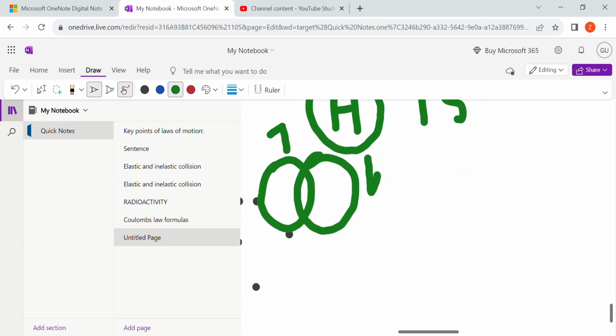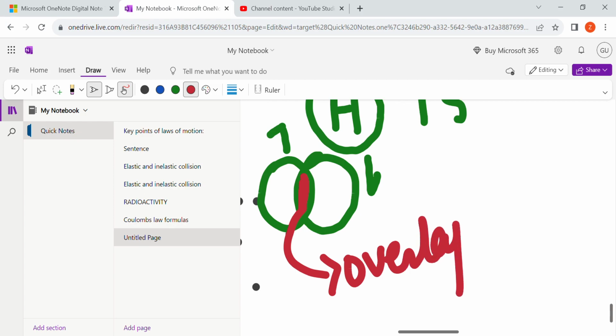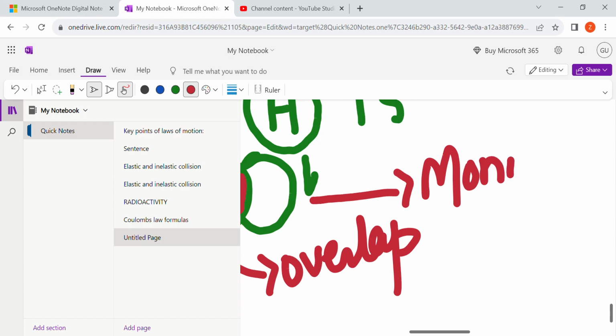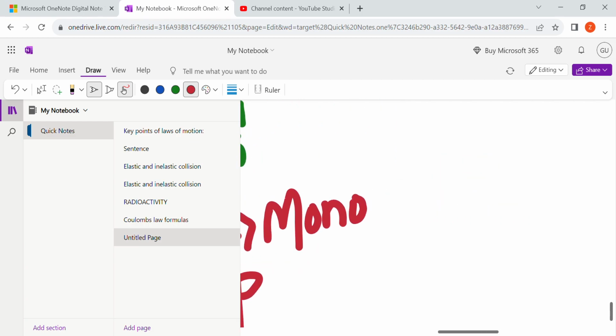This area is known as overlap, right? Overlapping कहलाएगा. So this form where the electrons are being shared mutually in the form of pair will be known as monocentric, right? Monocentric की दो चार बातें हैं that we're gonna discuss.